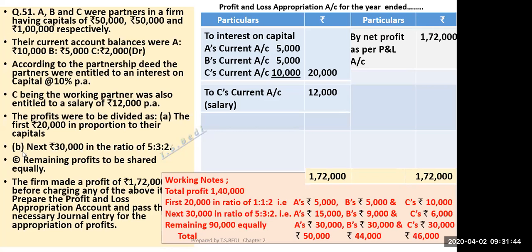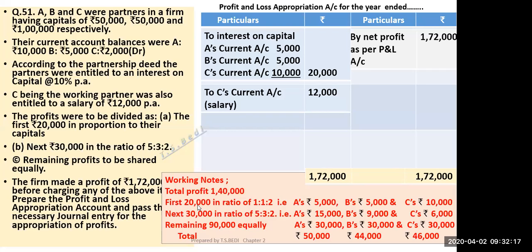Now next 30,000 in the ratio 5:3:2. So we have 140, it means 30,000 means cover hoga. Next 30,000 in the ratio 5:3:2. Now the remaining profits. Remaining means out of 140, you have divided 20, you have divided 30. So 140 minus 50, remaining profit you get 90,000. And remaining profit is to be shared equally. So remaining 90,000 will be divided equally. Is it clear? Yes, sir.